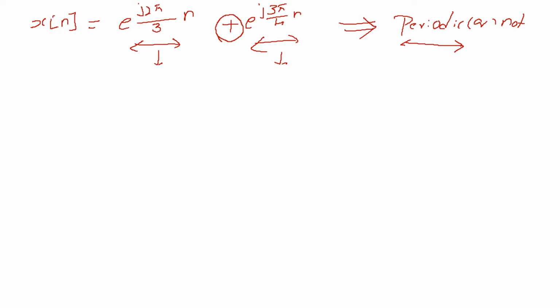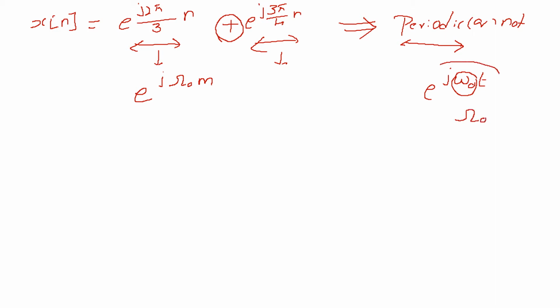And as you see, this particular signal is of a general form, e power j omega naught n. In the previous case, in analog case, I might have written something like this. Here, just to differentiate from the analog domain, in digital domain I am writing the omega like this one.